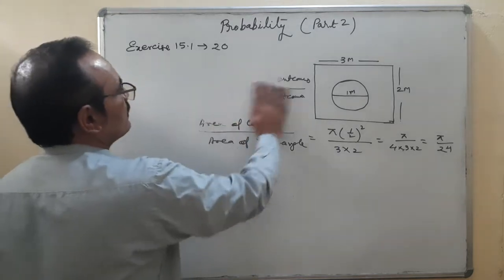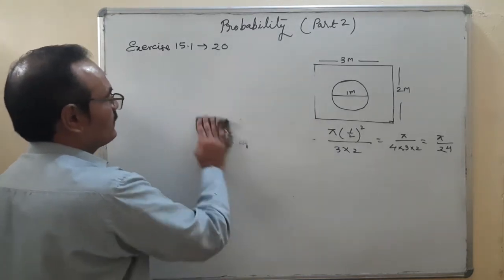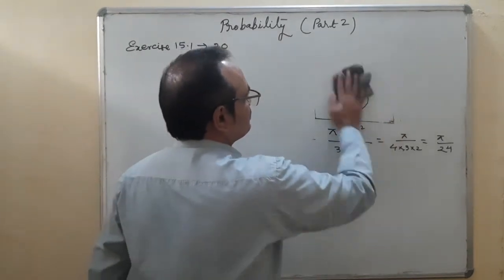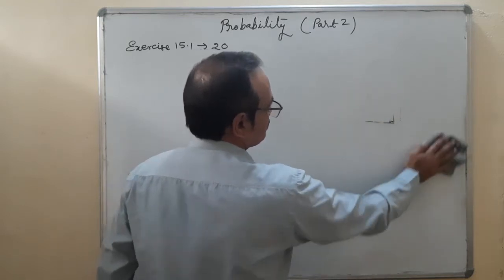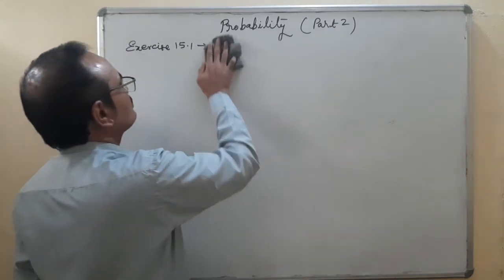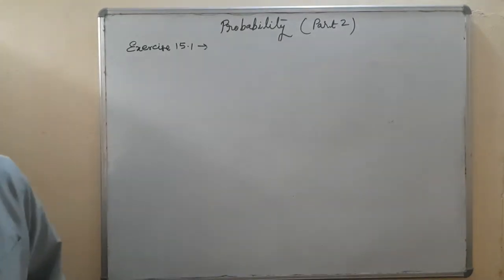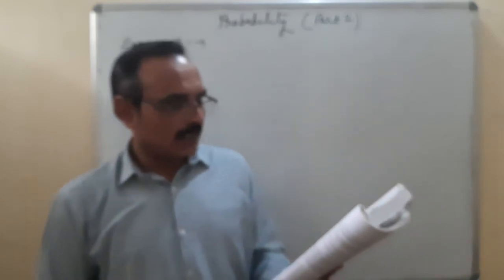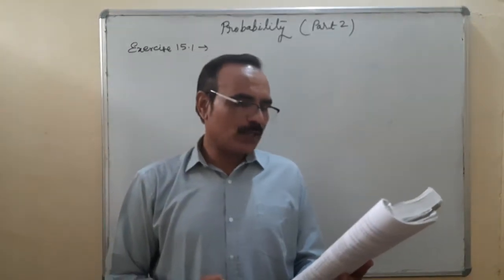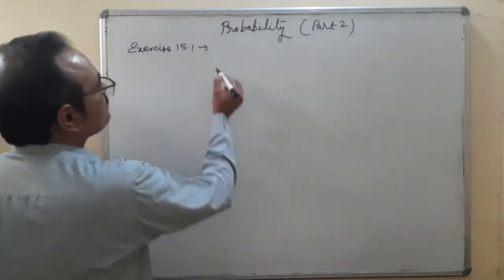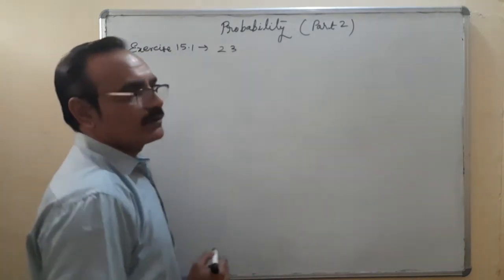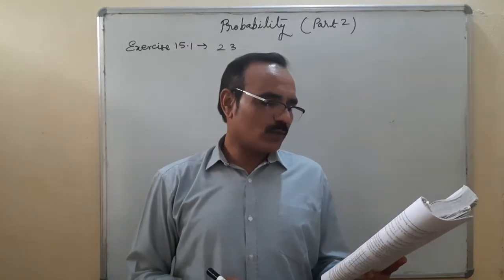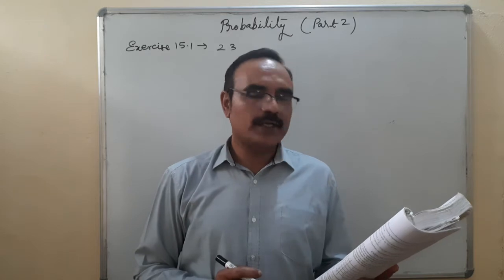The second question which I want to take here is question number 23. A game consists of tossing a 1 rupee coin 3 times and noting its outcome.